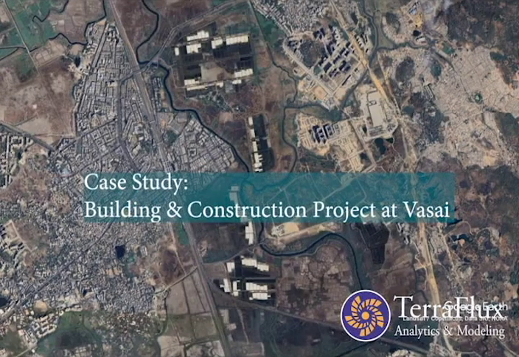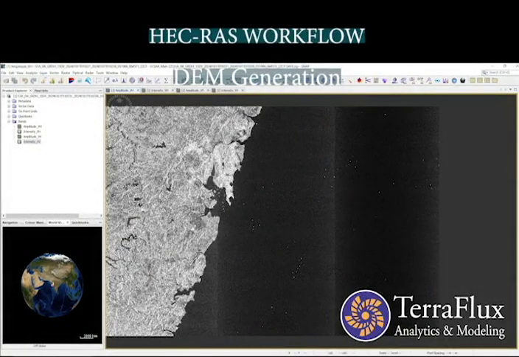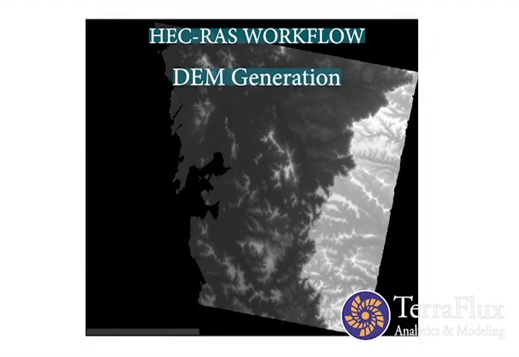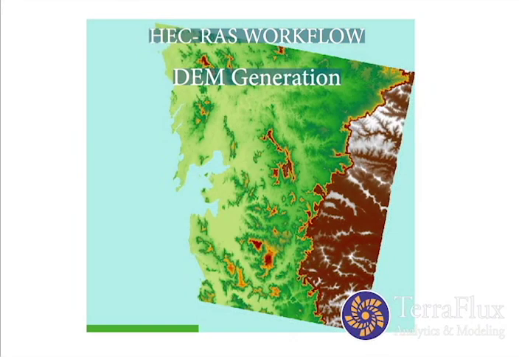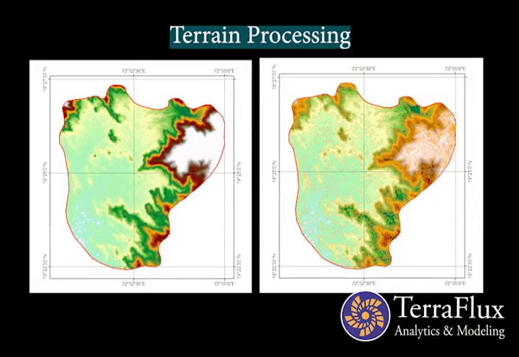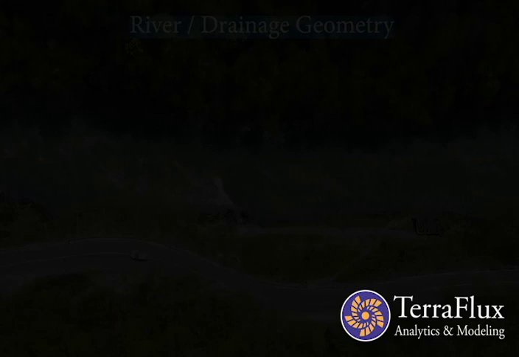In this study, we assess flood risk for a proposed urban development project using advanced hydrological and hydraulic modeling. The modeling begins with generating a digital elevation model, which represents the terrain and elevation variations of the site. This is the foundation of flood simulation. The terrain is processed to remove errors and to define flow paths and drainage patterns.